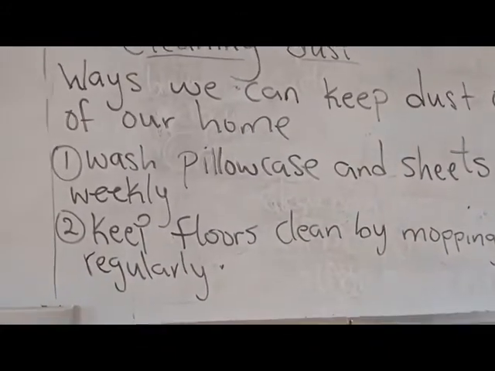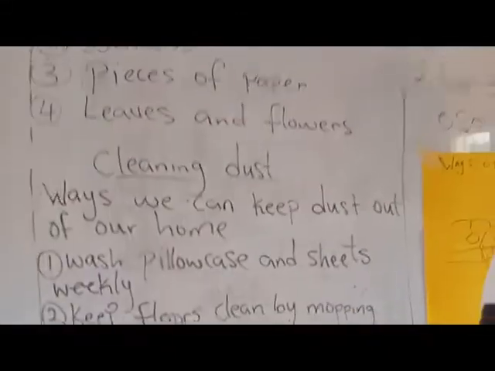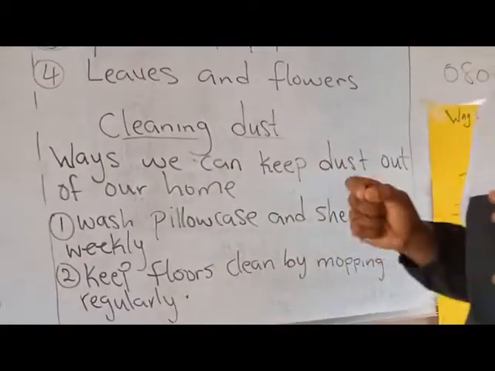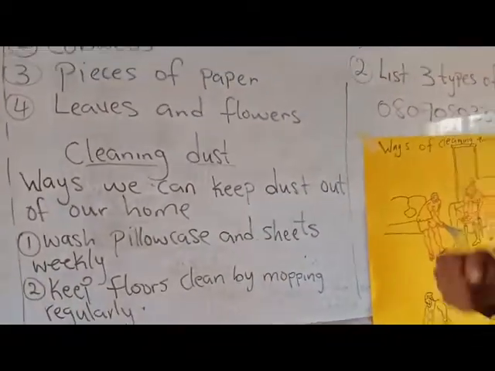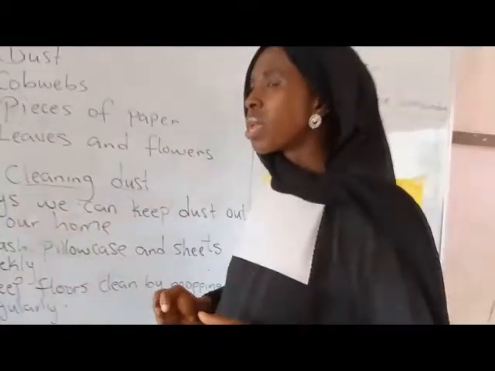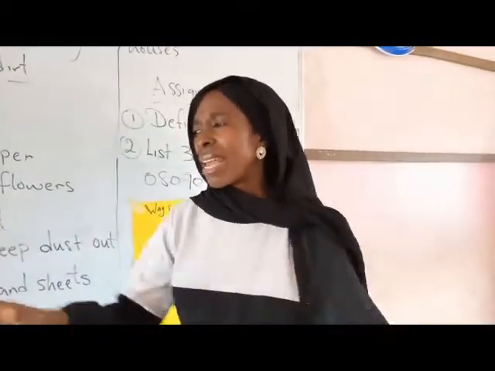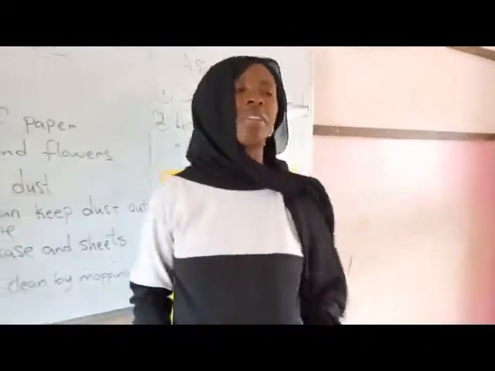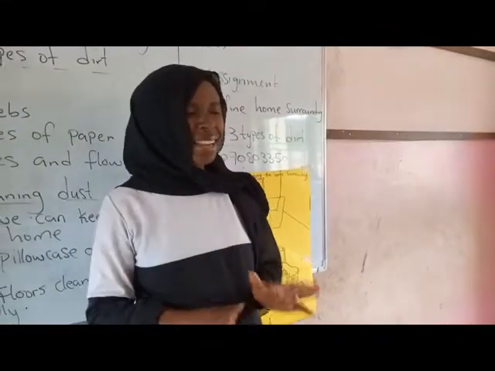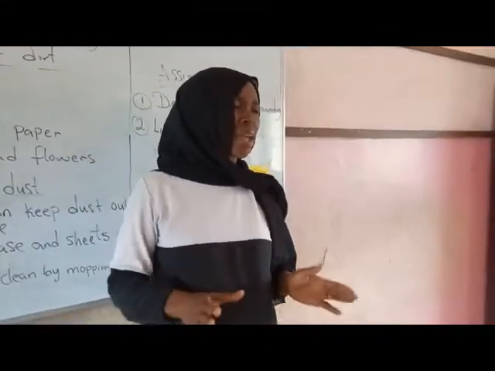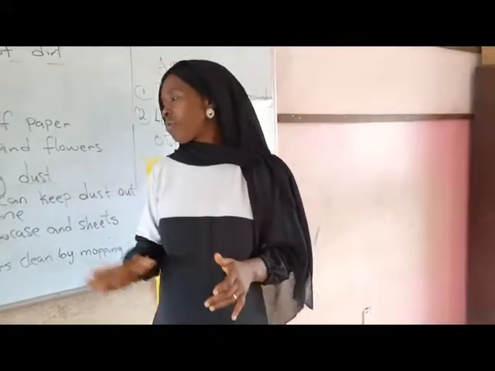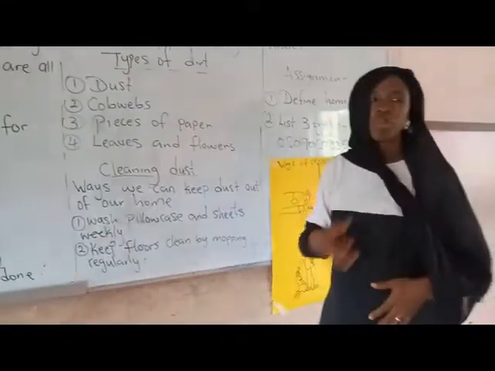If you find out the floor in your house is dirty, please get a bucket of water, add a little Omo, and get your mopping stick and clean it. You get me? Make sure everywhere is clean. When your friend comes to your house, you say, hey, this is my friend, she's a neat girl. She's a very clean girl. Look, everywhere is clean. I love this place. If your friend comes to your house and everywhere is dirty, will you be happy?